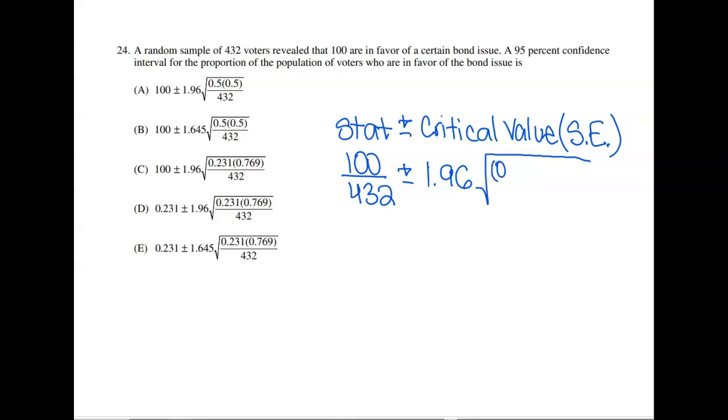So my p hat is 0.231, times 1 minus 0.231, which gives me 0.769. And I divide that by my sample size, which was 432. All right, so now I've got to look at these and see which of A through E is the correct answer. And if I compare, my answer is going to be D.